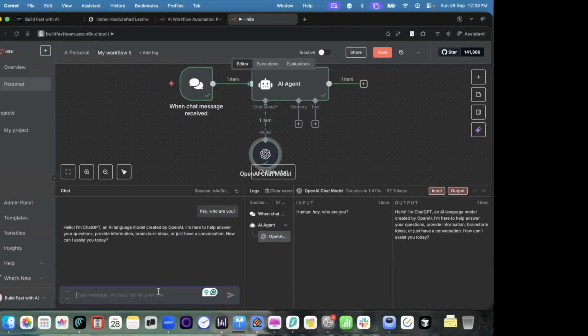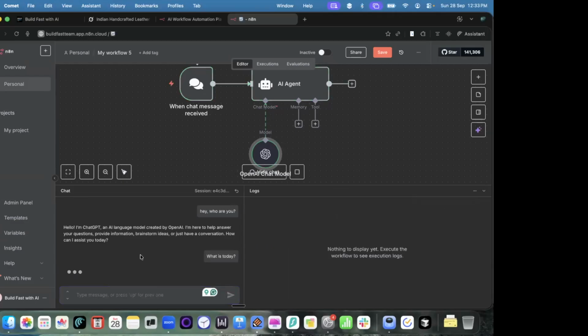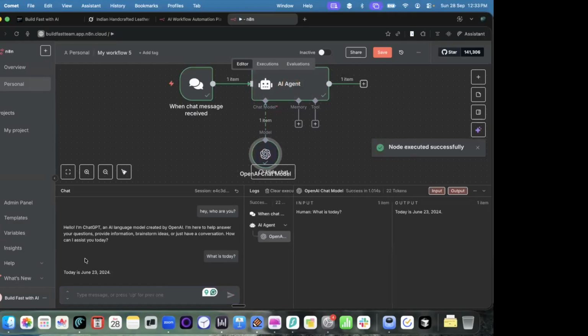Just to check whether it's connected or not, I'll ask it what is today. Because this language model is not connected to the internet, it does not know what is today. So I'll ask and check how much this model knows. This model only knows till June 23, 2024. Today it's certainly September 28, 2025. So this model is outdated, right? How can I use an outdated model to do research? Research is about searching the latest trends and latest information. So this is not going to work for me.